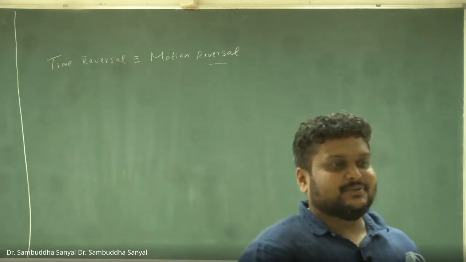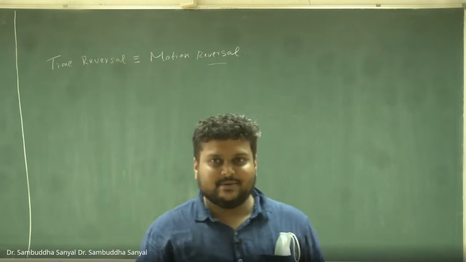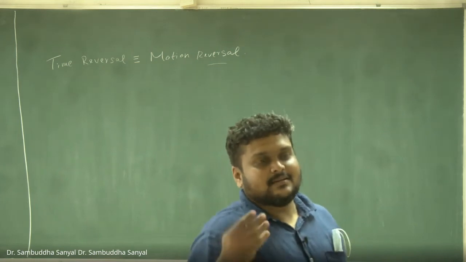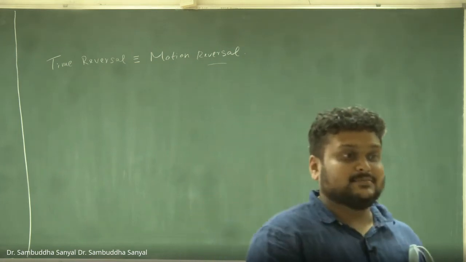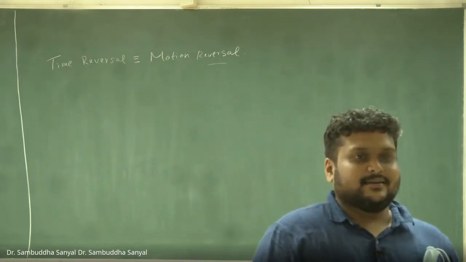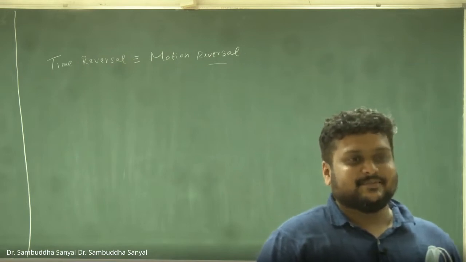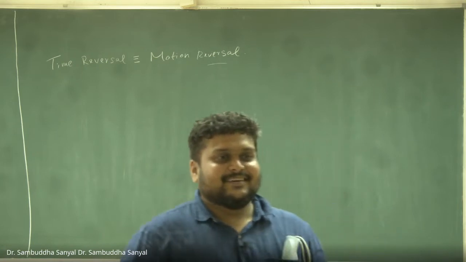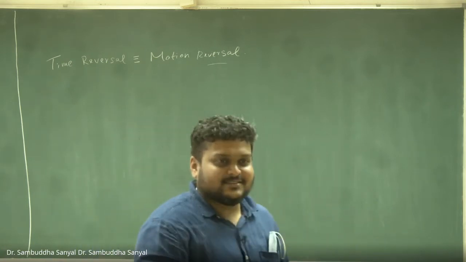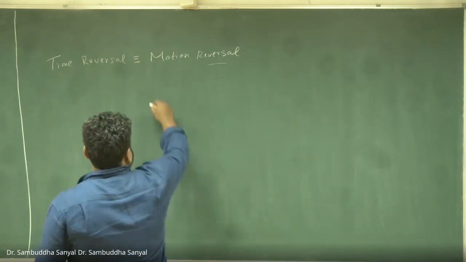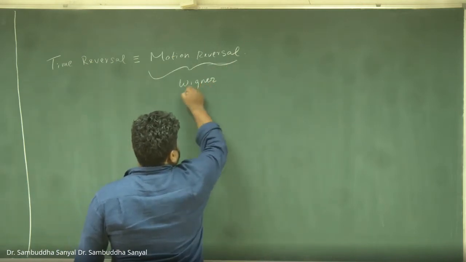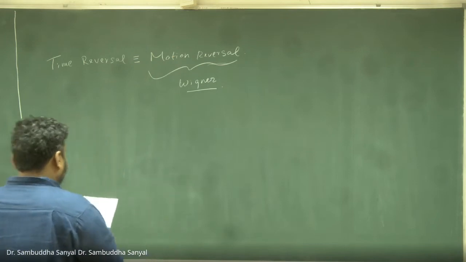But since we know that perception or measurement of time is about motion, the word time reversal actually implies motion reversal. We made it sound dramatic. But if you look at Wigner's original paper where this was first discussed, the word he used is motion reversal.